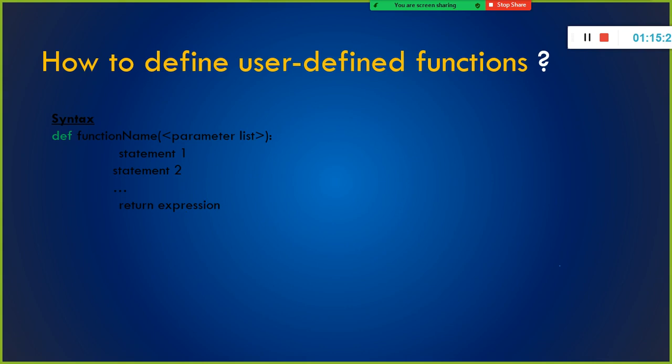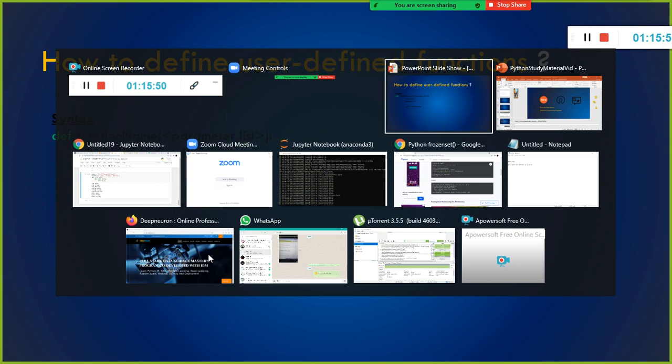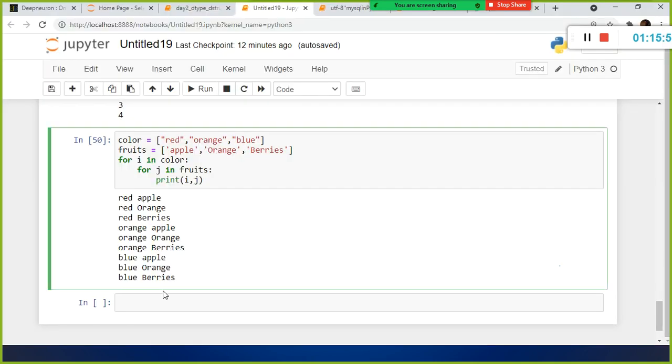You have something called None. If you don't specify any expression, it will return None. Okay, or you can specify explicitly None, or you can specify the variable name here, the variable which holds the values. You can specify that variable name here, so that this value will get assigned to another variable. Okay, we'll start creating a simple function, and then we will see the rest of the things.